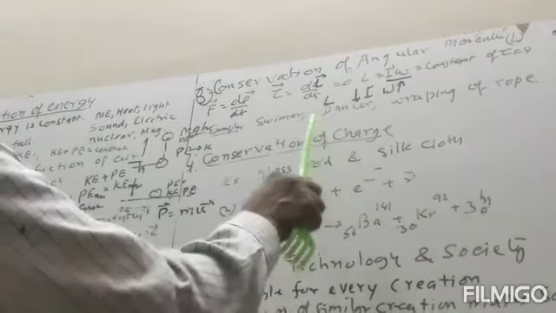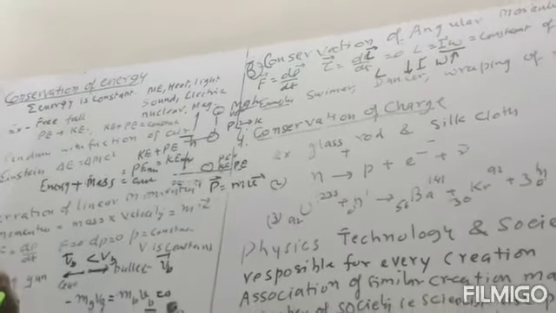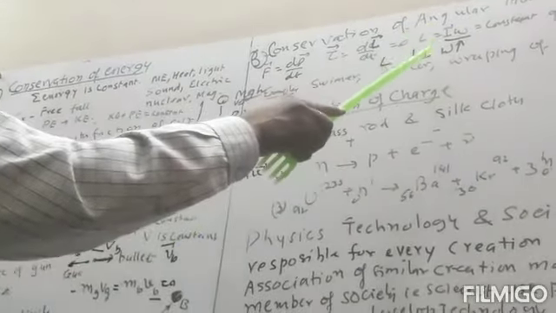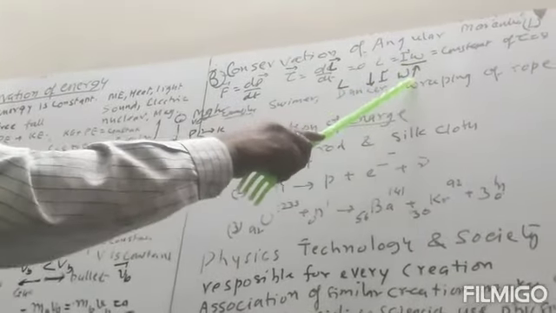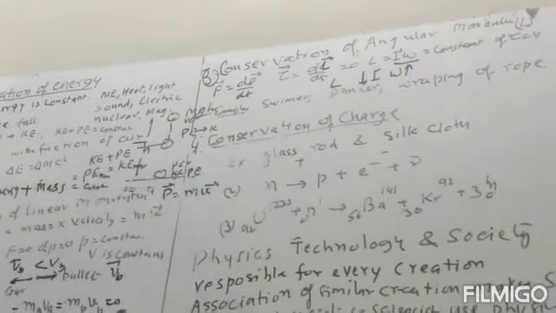Similarly, we can take the dancer. If the dancer is dancing or skating and suddenly he folds his hands, formerly his hands were out, and now he puts his legs and hands in. So he decreases the moment of inertia, so omega will increase, and he will rotate with a fast speed. We will also study the conservation of angular momentum in detail later.